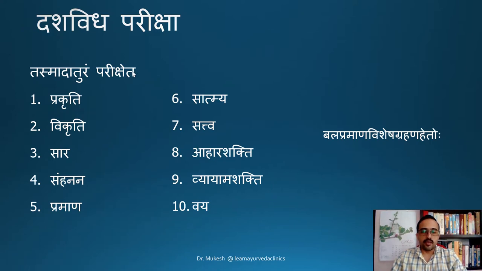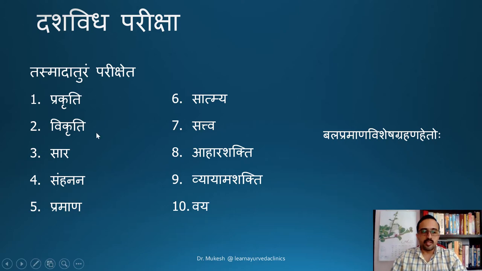So there are 10 factors as the name implies: Prakriti, Vikriti, Sara, Samhanana, Pramana, Satmya, Sattva, Ahara Shakti, Vyayama Shakti, and Vayas. If you look at these, except Vikriti, all the other 9 factors pertain to the patient's body, and the Vikriti Pariksha is about the clinical manifestations or the disease that is expressed in the patient's body.